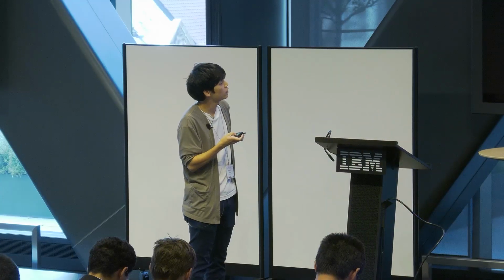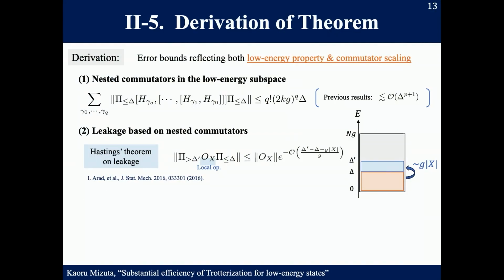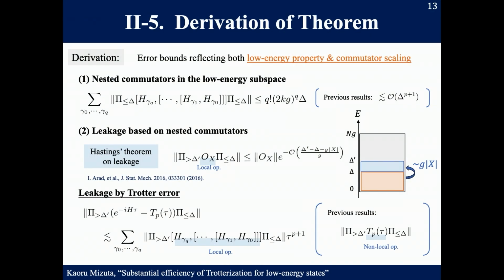In the proof we only use the property of this inequality. So we do not consider area law in our proof. Actually, the locality and the low energy property are sufficient.